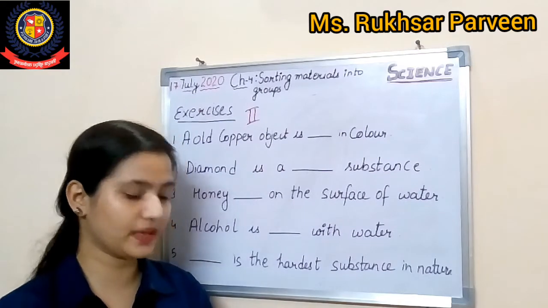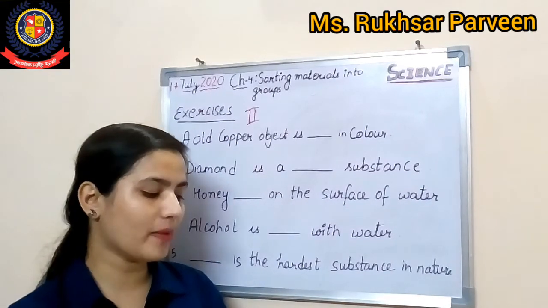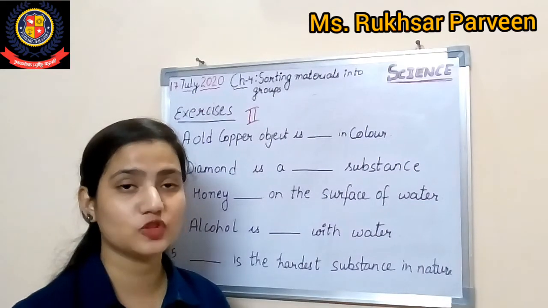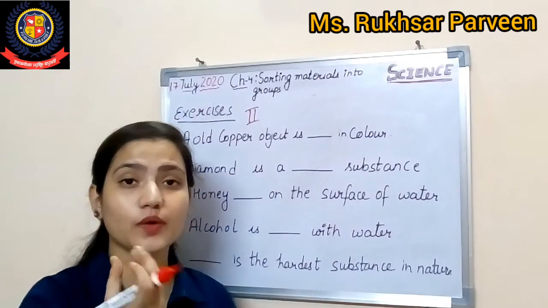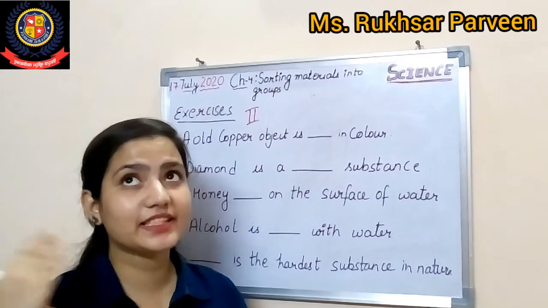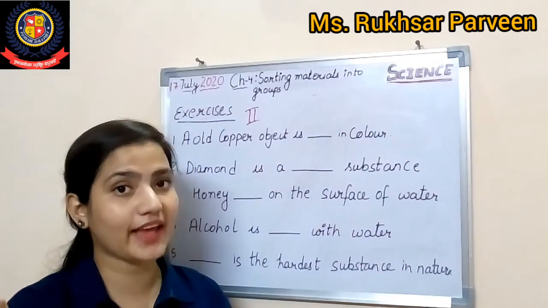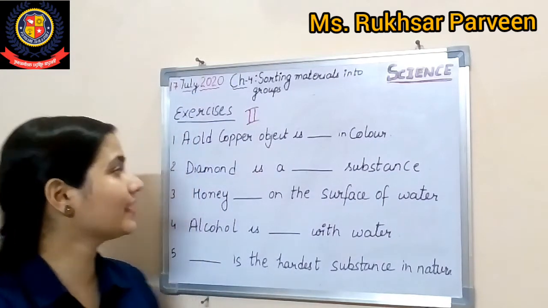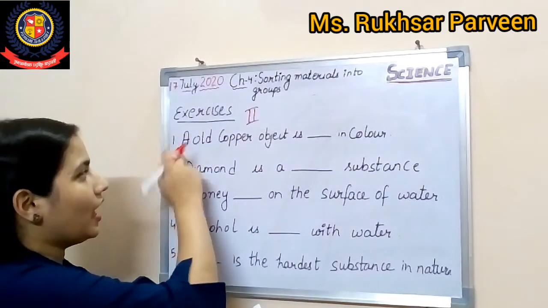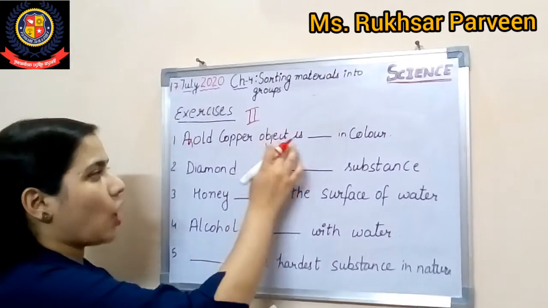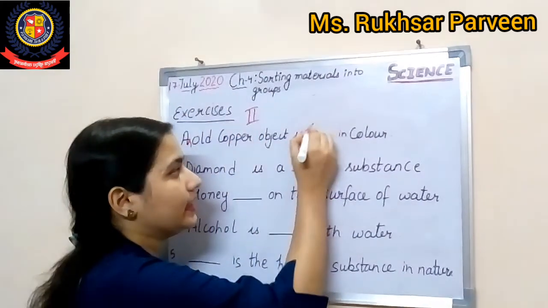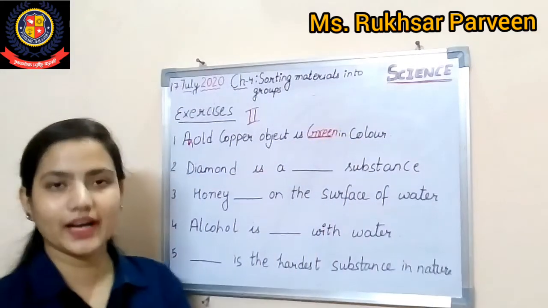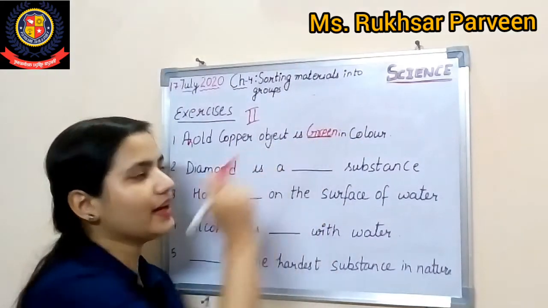Everyone, be concentrated. An old copper object is reddish in color. जो कॉपर होता है, जो पुराना हो जाता है तो वो रेडिश होता है. When it gets reacted with the oxygen, वो रिएक्ट करने के बाद उसका कलर चेंज हो जाता है. So what is the color? So we can change the statement: an old copper object is green in color. किसमें हो जाता है बेटा वो? Green. So we have to cut the reddish one and we have to write the green one.